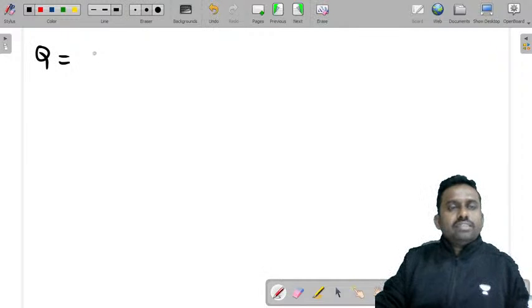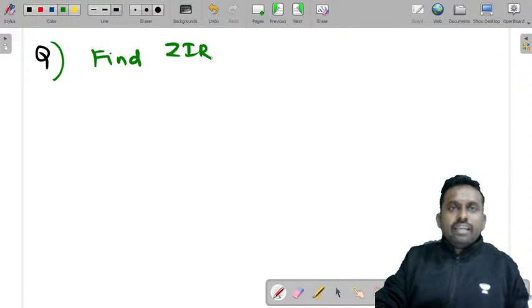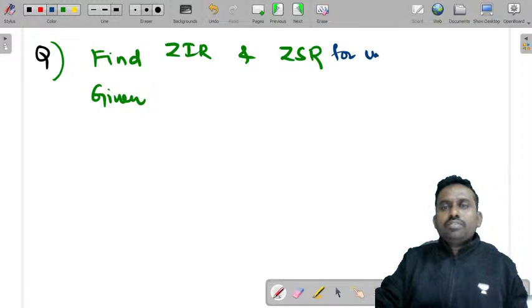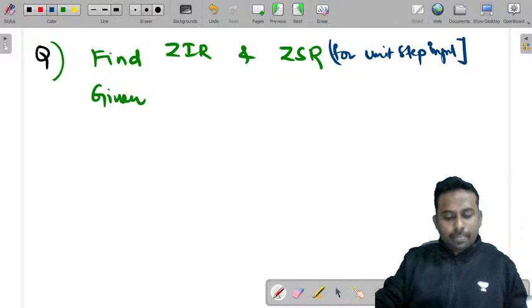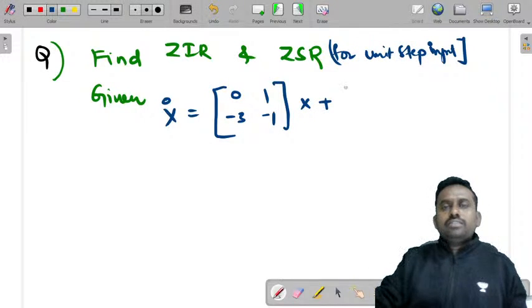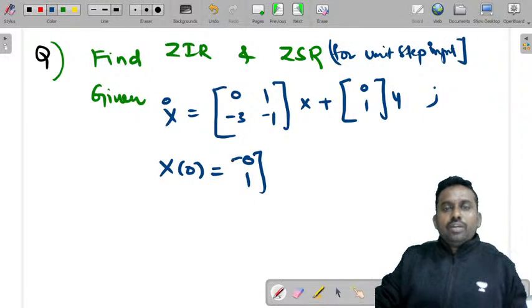Let's say the question given is: find ZIR and ZSR for unit step input, given x dash is equal to [0, 1; minus 3, minus 1] x plus [0; 1] into u, and x of 0 is equal to [0; 1].